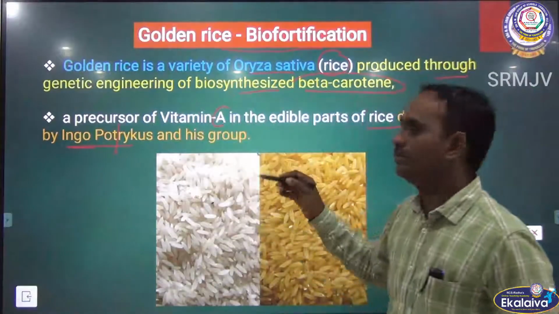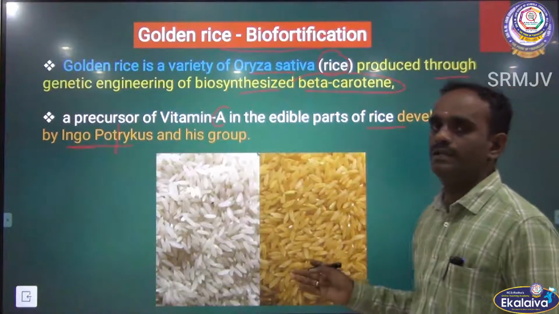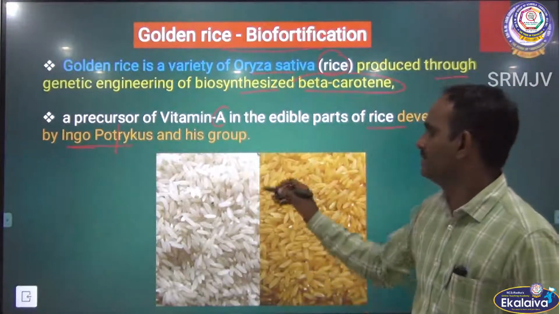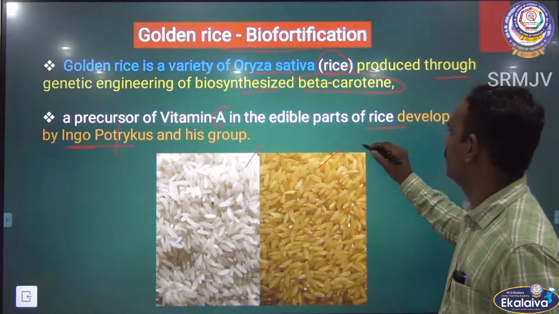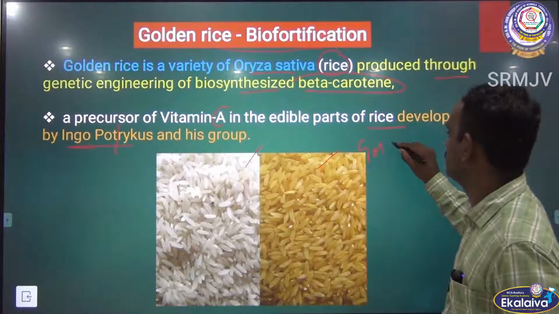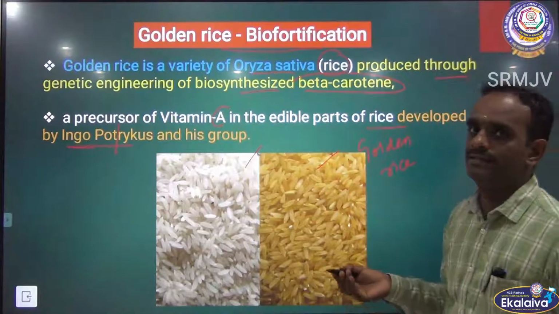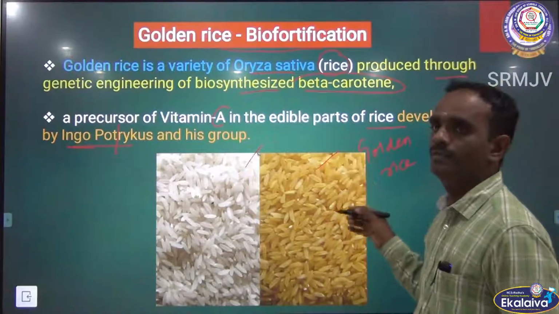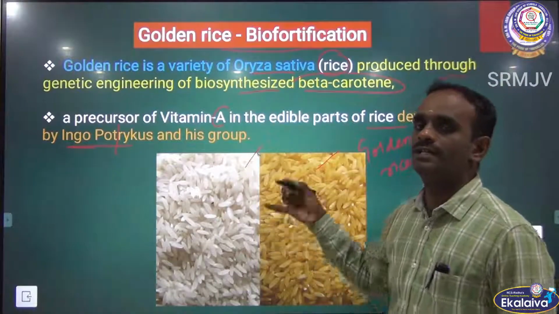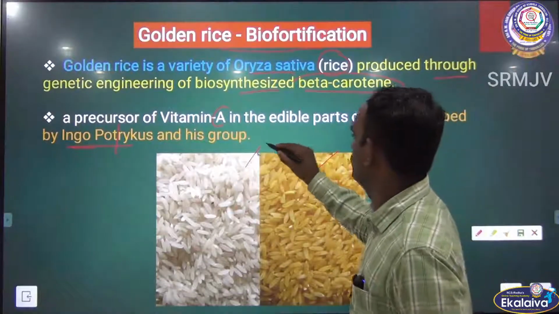See the difference between the two different rice. This is a normal white rice, this is a yellow golden rice. This is made by genetic engineering method. It is produced by gene cloning or genetic engineering method. This is normal Oryza sativa rice.